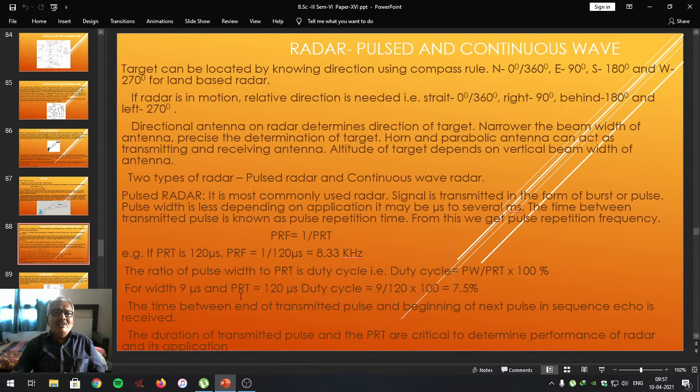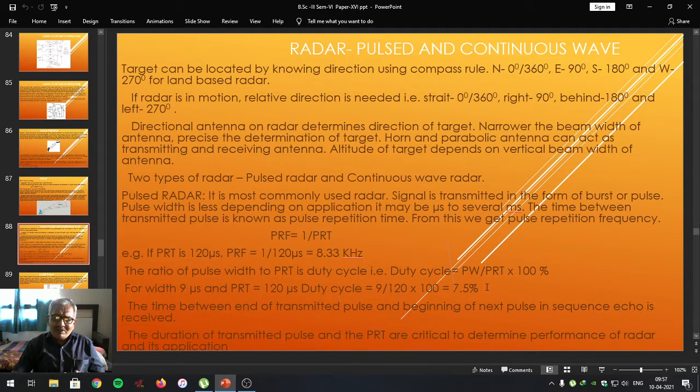For example, if the pulse width is 9 microseconds and the pulse repetition time is 120 microseconds, then the duty cycle is 9 upon 120 into 100, that is 7.5%.